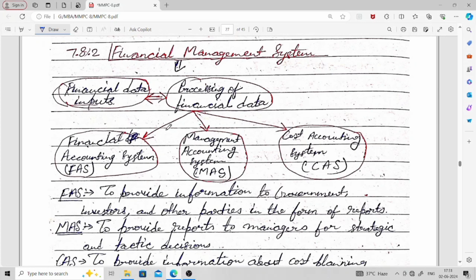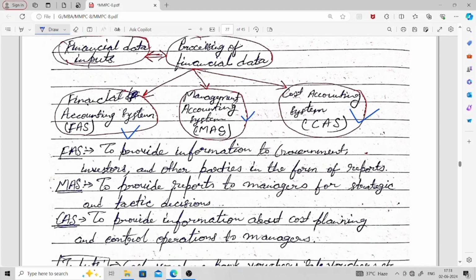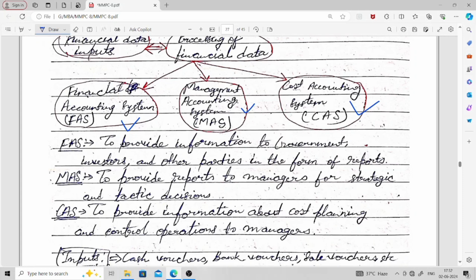First we collect financial data, then we do some kind of processing on that financial data, and then we get the financial accounting system, the management accounting system, and the cost accounting system. These systems are the results of processing of financial data.